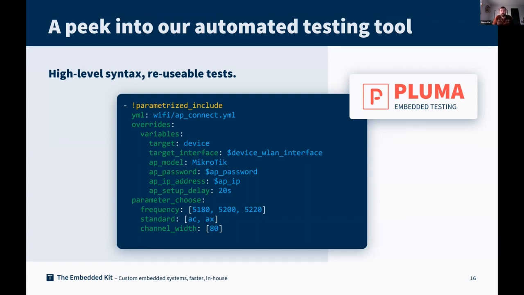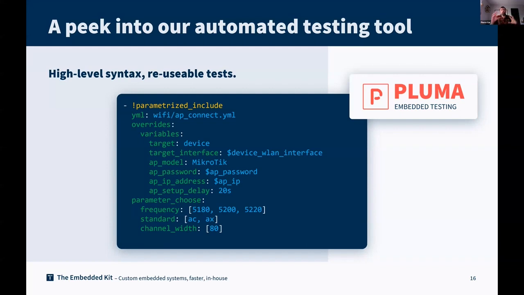But a lot of different solutions exist to integrate automated testing. There is LAVA, there is also Labgrid, and there is Robot Framework that could be used to create this kind of scenario. Each tool has added value, pros and cons. We have designed our tools to allow this high-level interface. As an example, you can see that we would like to integrate the access point connect test, and you can specify and overload some parameters to check some specific frequency, or specific standard for the dedicated channel width.